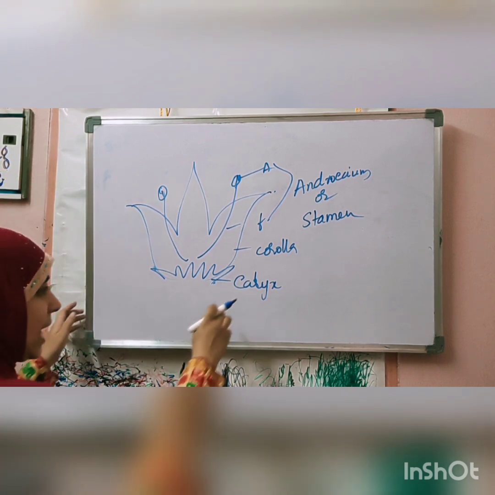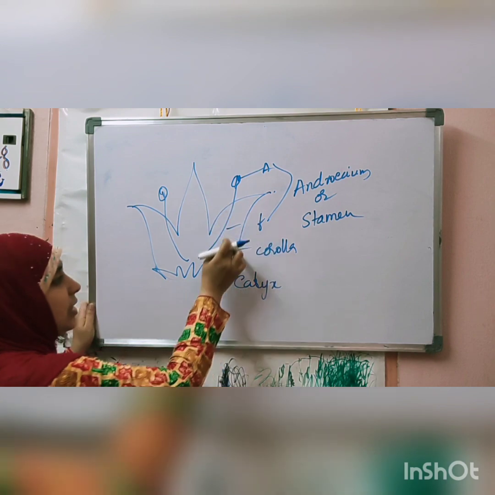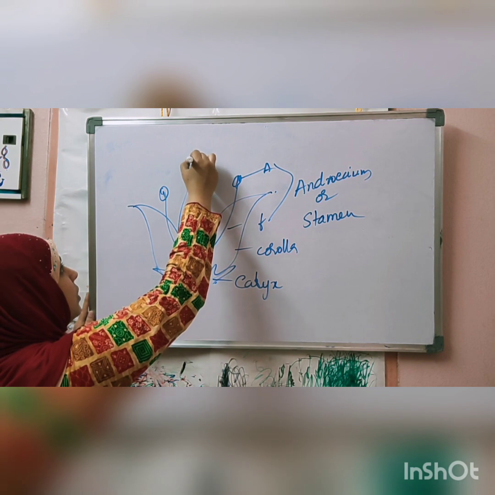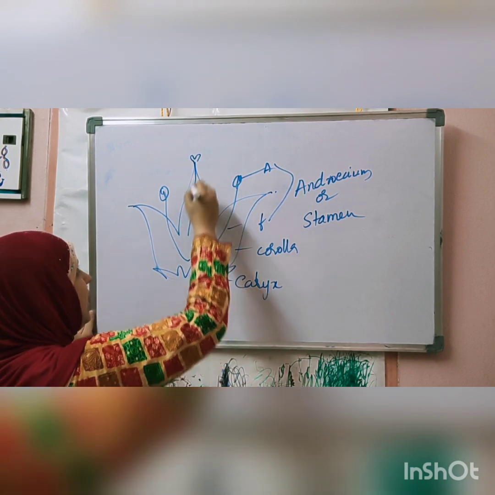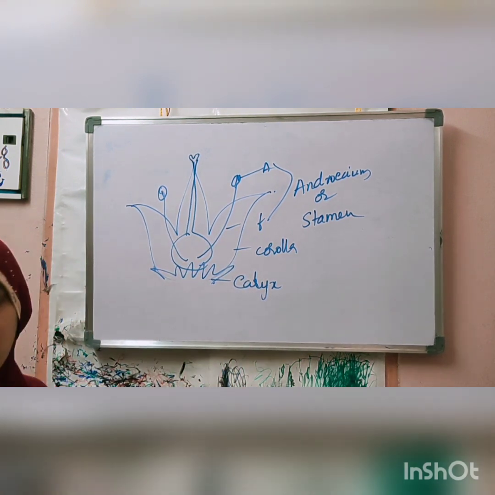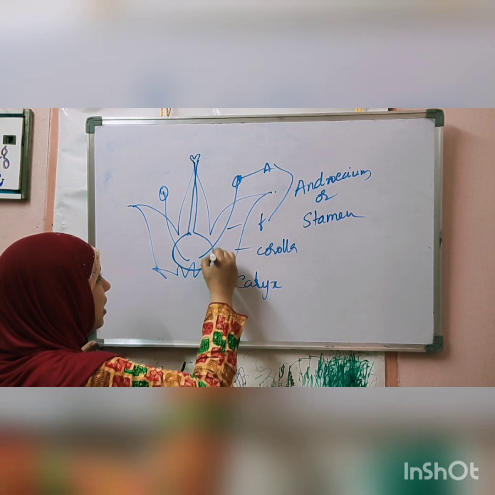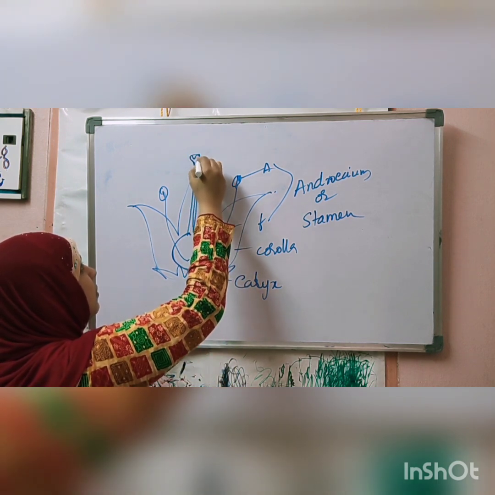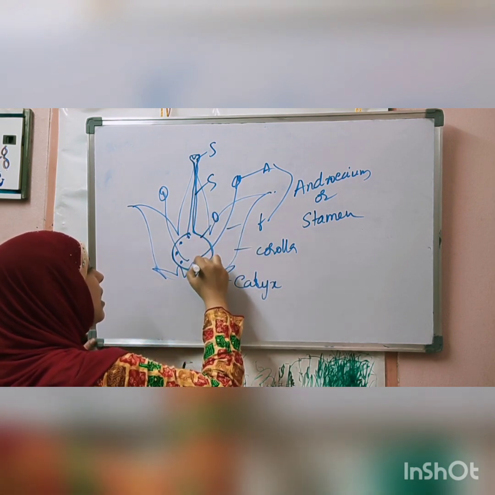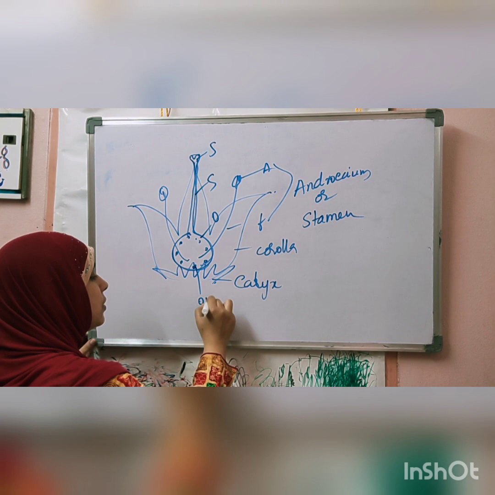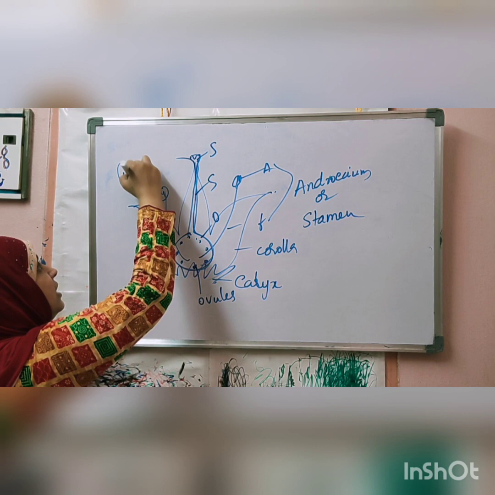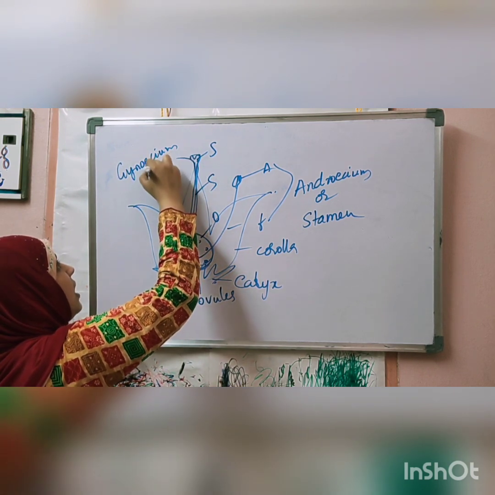Okay, so this is calyx, this is corolla, and anther and filament together form the androecium or stamen. It is the male reproductive part of the flower. Next, stigma, style and ovary form the female part of the flower. This is stigma, this is style, this is ovary. Inside the ovary there are so many ovules. This female part of the flower is called the gynoecium. Gynoecium is also called the carpel.